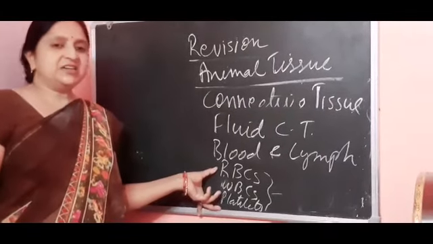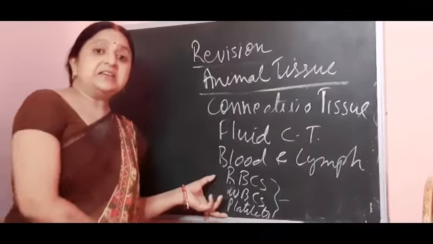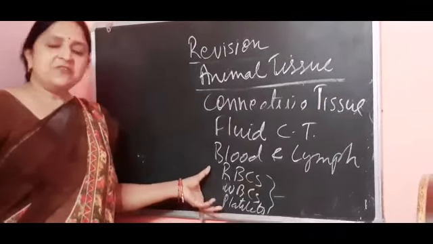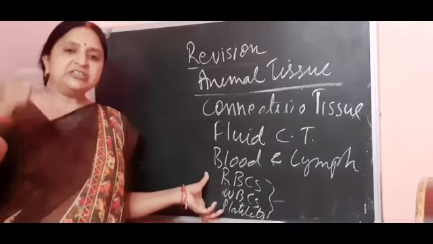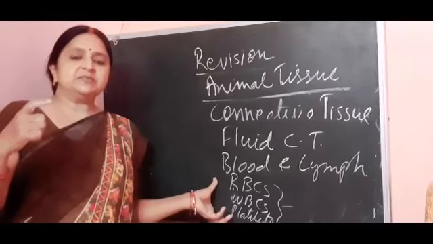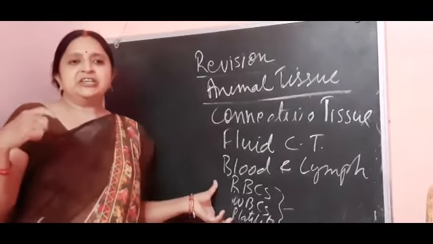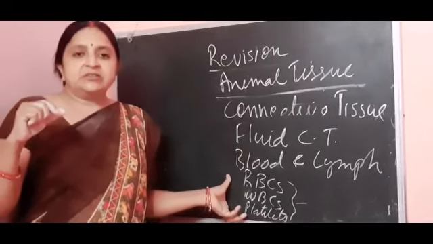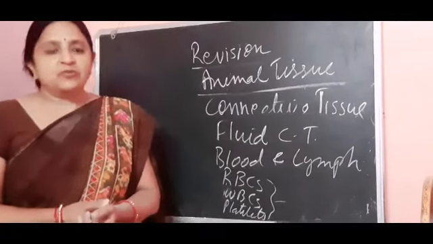Blood is red because of the presence of red blood cells, and its main function is transportation. Blood is responsible for transporting all the essential and non-essential materials, meaning all the beneficial and non-beneficial materials, throughout the human body. It also gives protection and provides immunity to the human body.